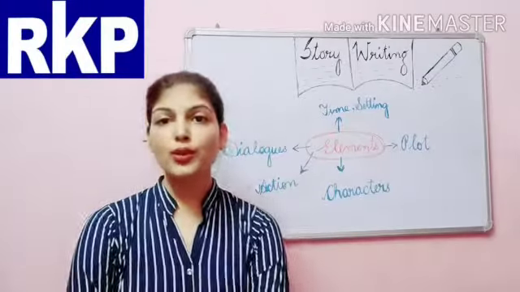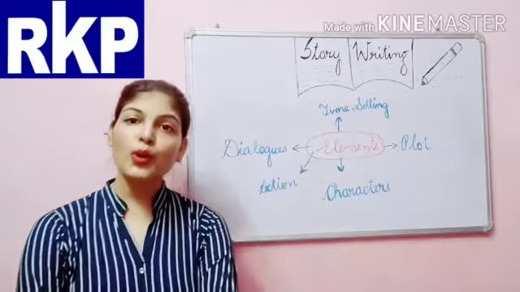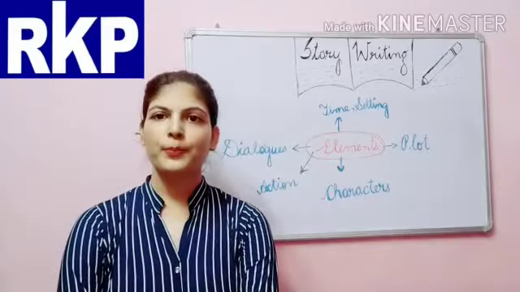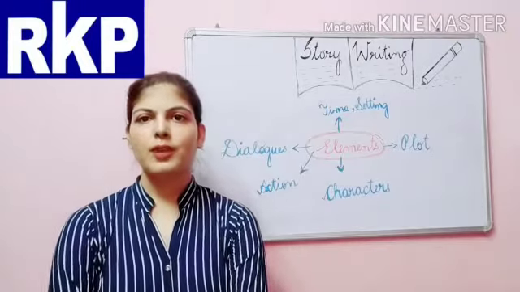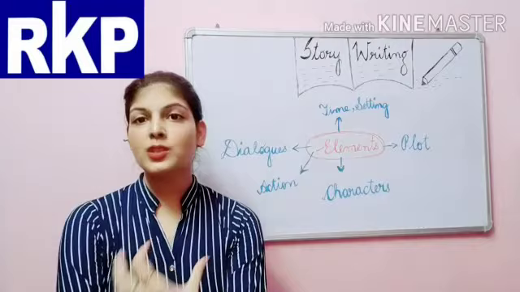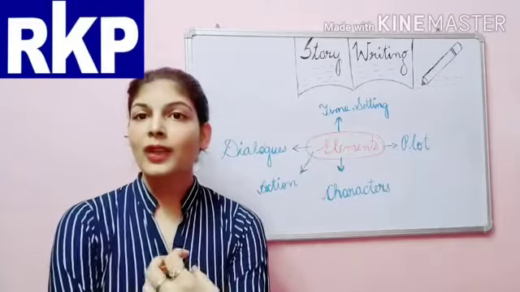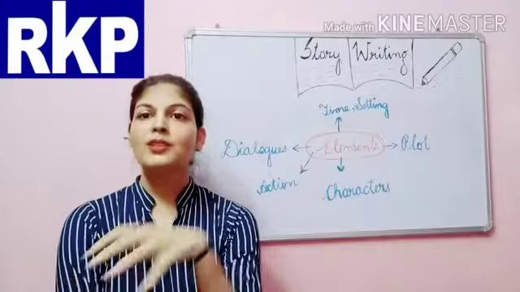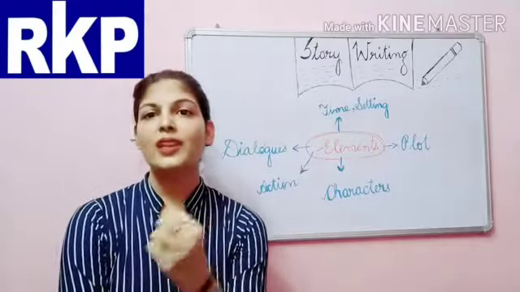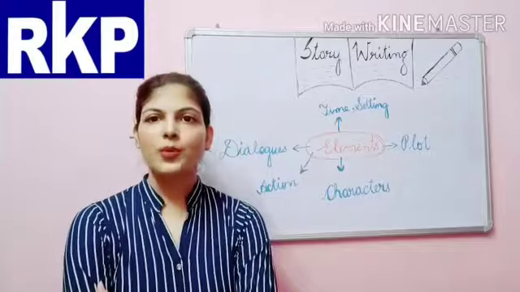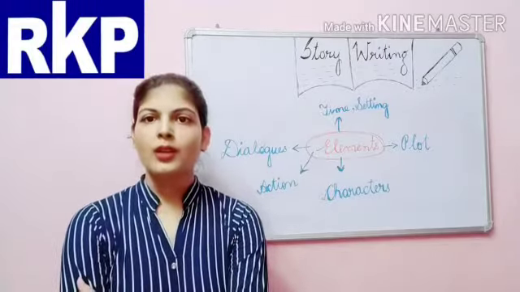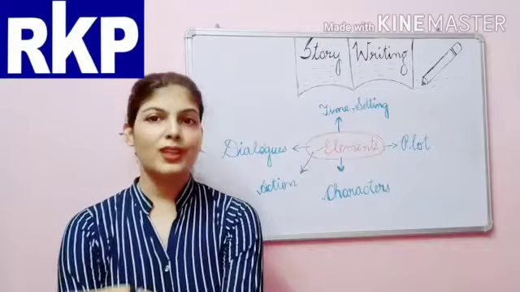Yes beta, now the question arises how to compose a good story, right? Before we compose a story, an outline is always provided to us. Now this outline is just like an ingredient. Suppose we have raw rice and we have to cook a dish.